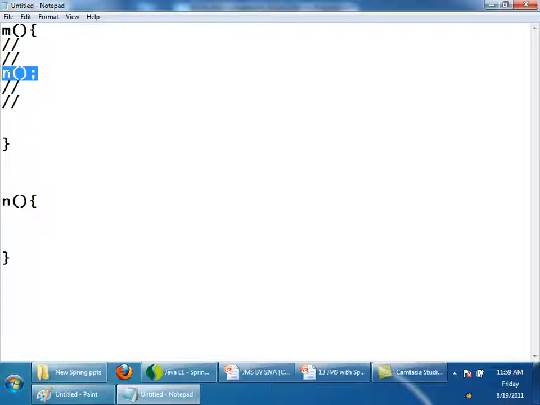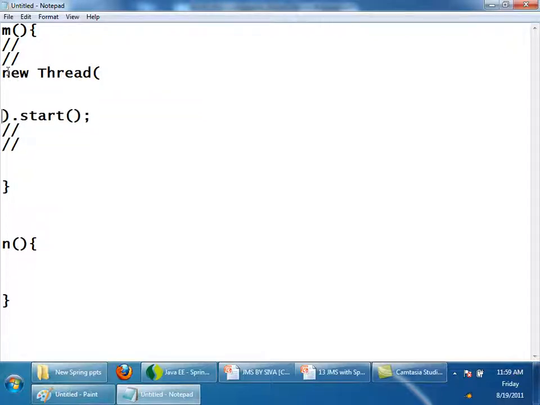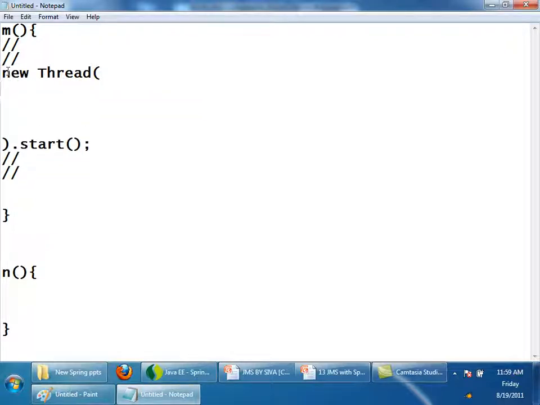So now what we can do is, we can do like this. New thread dot start. But for thread object it requires runnable object, right? Runnable is the interface, right?